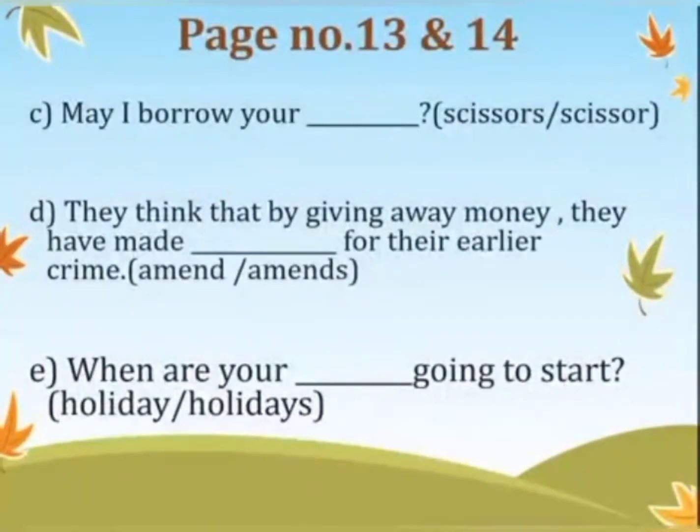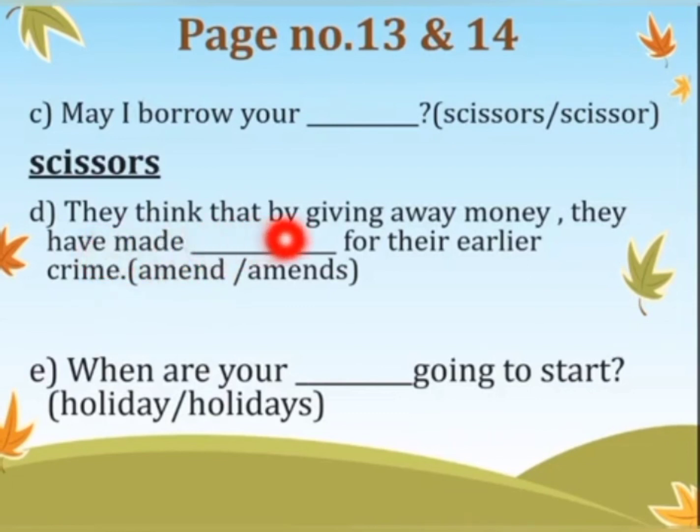C part. May I borrow your scissors? Children always remember whether they are one or two, we say scissors. You can say one pair of scissors, two pairs of scissors. Scissors remain the same in singular and plural because they are made up of two knives. So we call them scissors. D part.